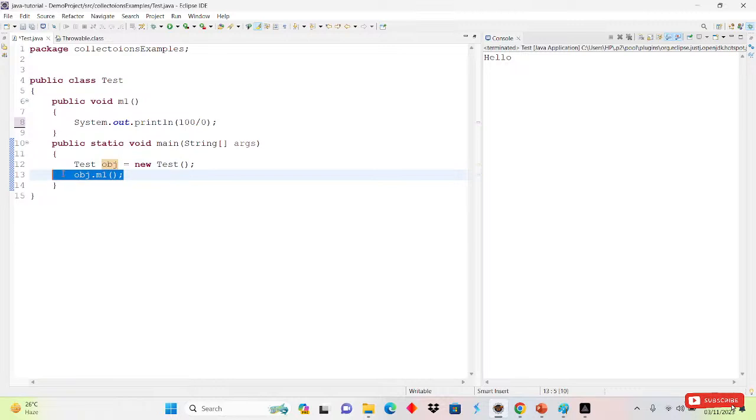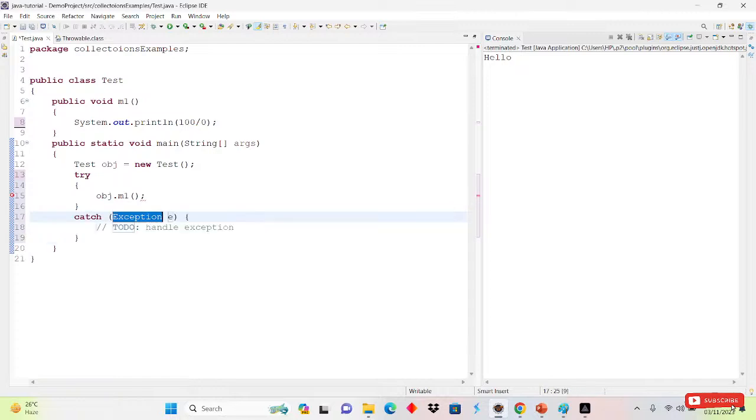So I will cut this one and write a try catch block here. Try, here I am writing the risky code, and here the catch block, ArithmeticException, and here I am simply printing hello. Now if I run this one, what will be the output we will get? Any exception or hello?